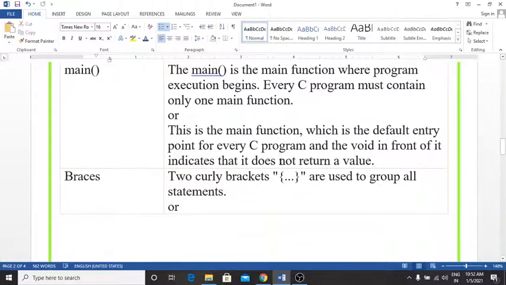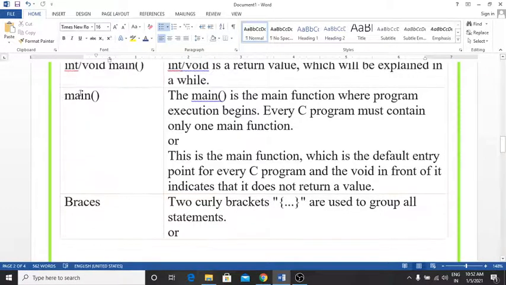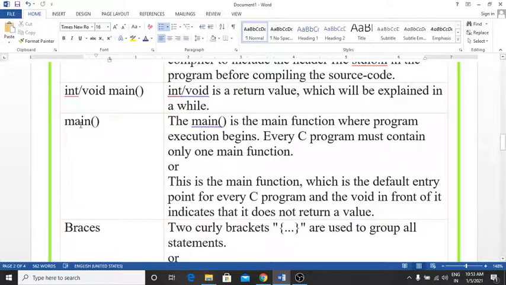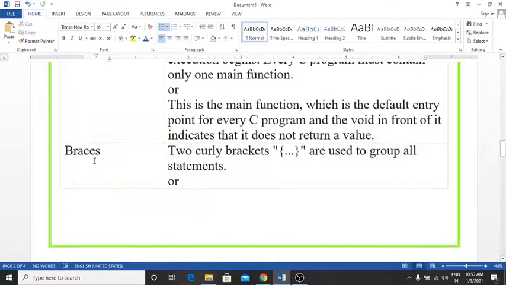This is the main function, which is the default entry point of every C program, and the void in front of it indicates that it does not return any value. If it does not return any value, then we give the void keyword before main, void main. And if we return any value, then we give the return type integer, int main. Then the next one is the braces.